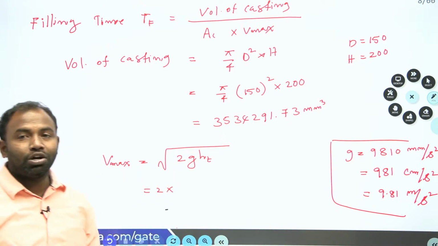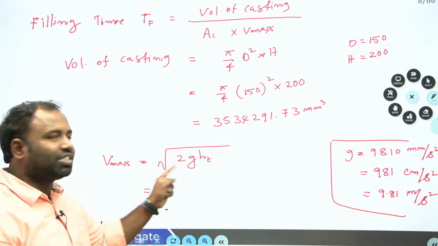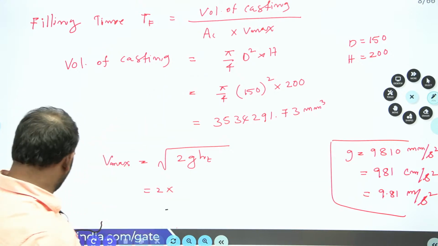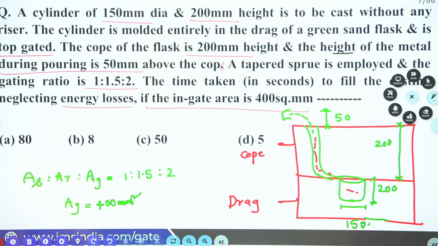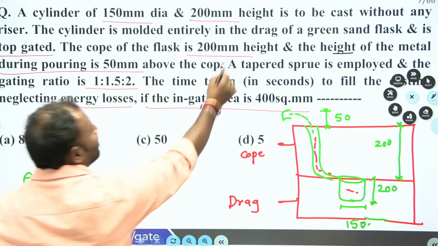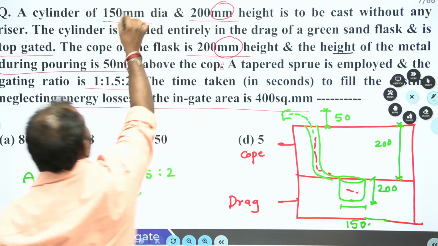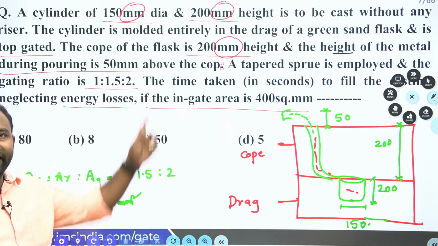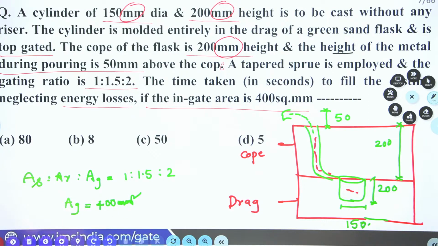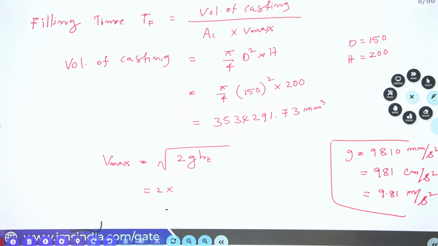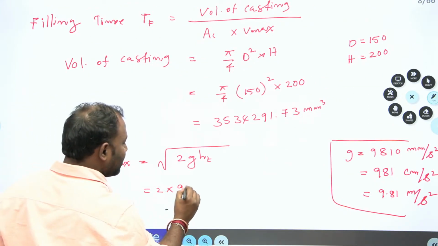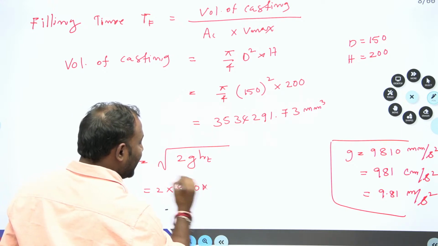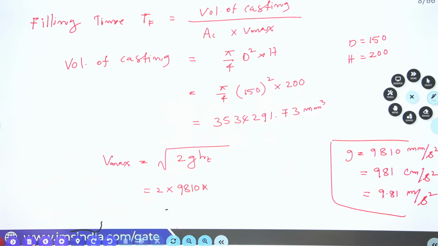Now what g are you supposed to select here? Here all dimensions are in mm. If you observe the problem, all dimensions are given in mm. Here it is mm, here it is mm, everywhere it is mm. That is the reason why here we select g as 9810 into ht. Decide ht. What is ht?